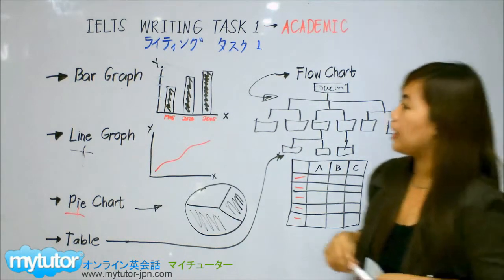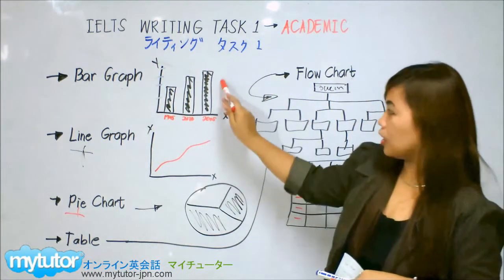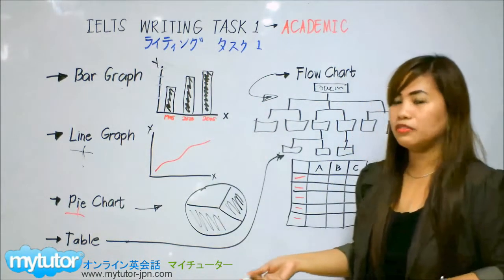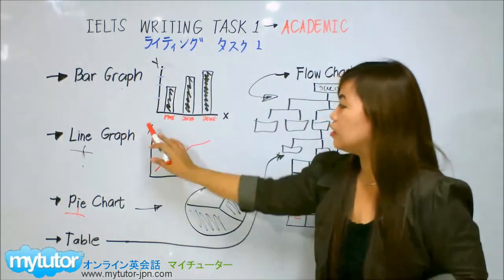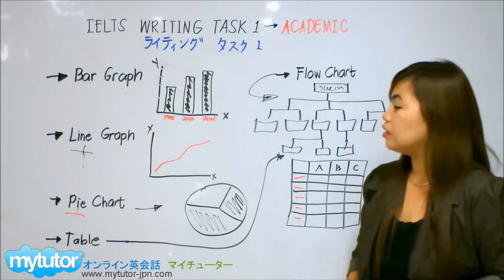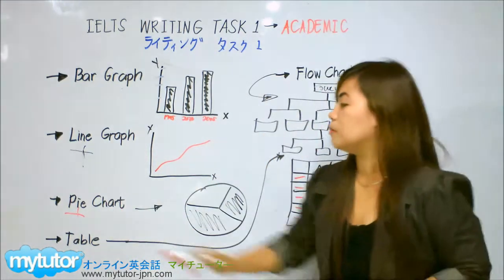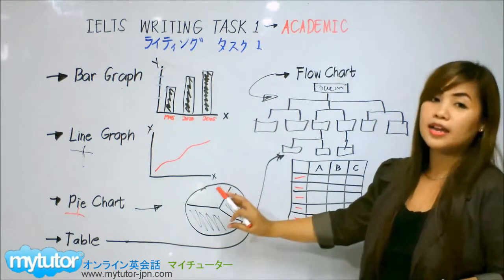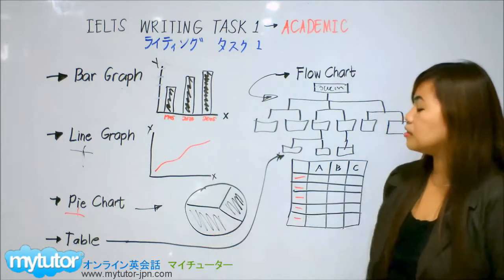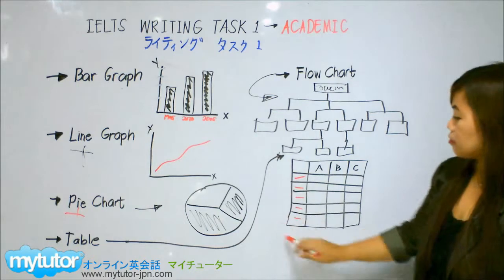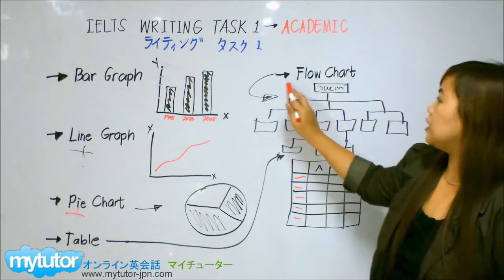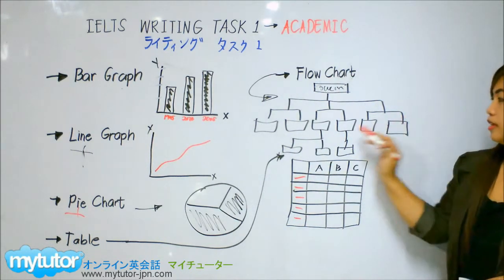So here, let's have a recap. We have the bar graph. Looks like this, bars. When you can see in the graph that there are bars, so that means it's a bar graph. And the next is line graph. It's also a graph, so it has y and x-axis, and line. Okay, line graph. Next is the pie chart. From the word pie, okay, it looks like a pie, and there are some proportions here that you should recognize. This is called a pie chart. Table, next. Looks like this. It's made of columns and rows, table. And finally, the flow chart, it looks like this.